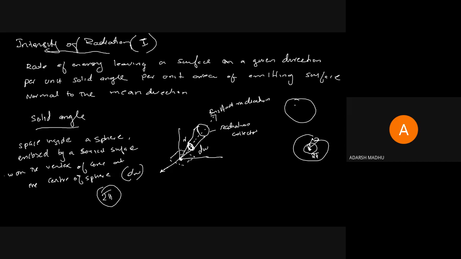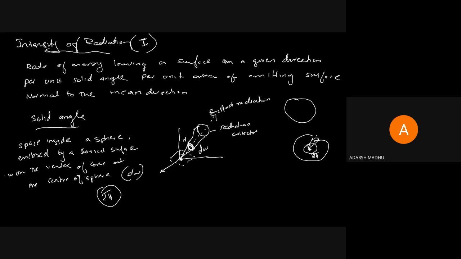And we are taking a particular small conical surface, which is a radiation conical surface. For a particular radiation happening in a particular surface and a particular direction, we take that particular area and conical surface whose vertex is at the center of the sphere, and that particular angle subtended by that radiation is called the solid angle of that radiation.